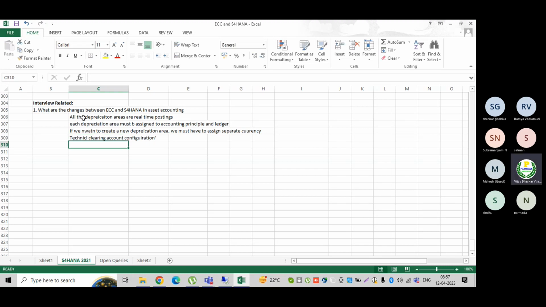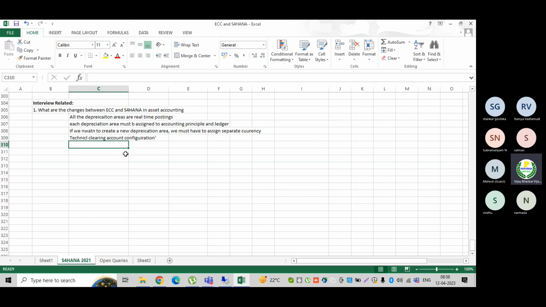Remember, the technical clearing account is a balance sheet account. The technical clearing account comes into the picture only when the asset acquisition happens. When the asset acquisition happens, the entries will be divided into two parts: one is the operational part, another one is the valuation part.